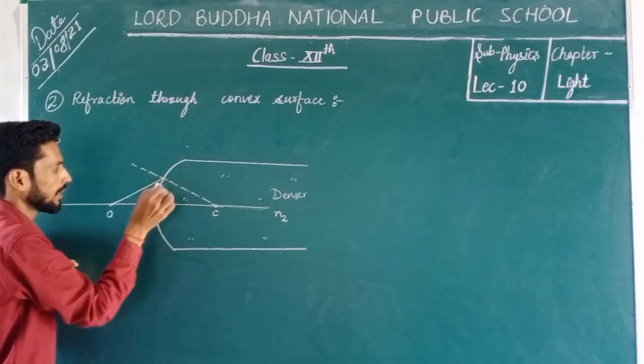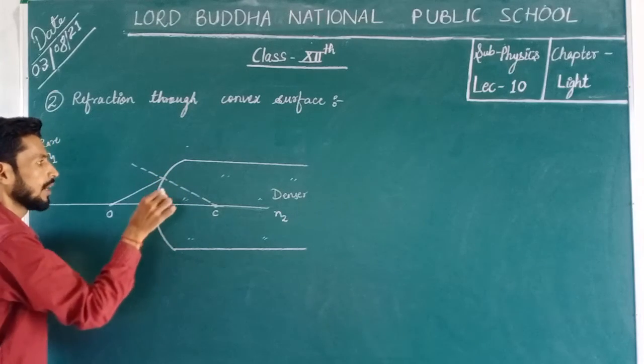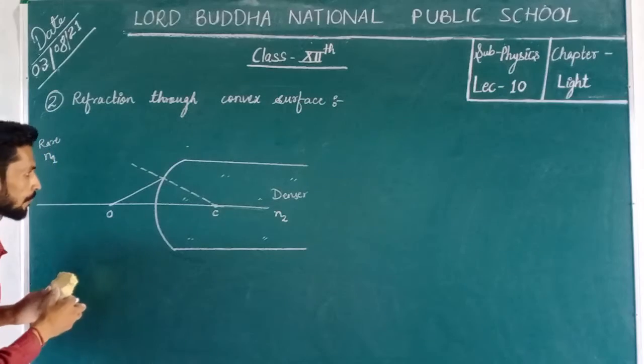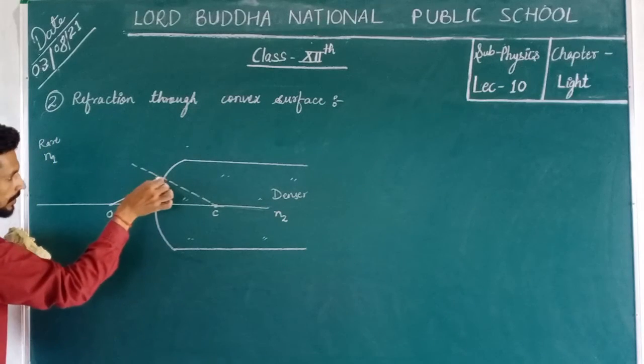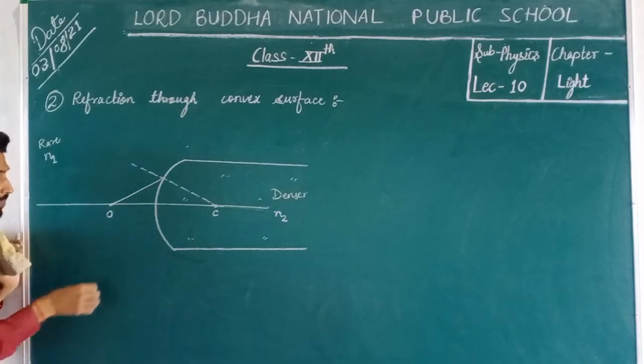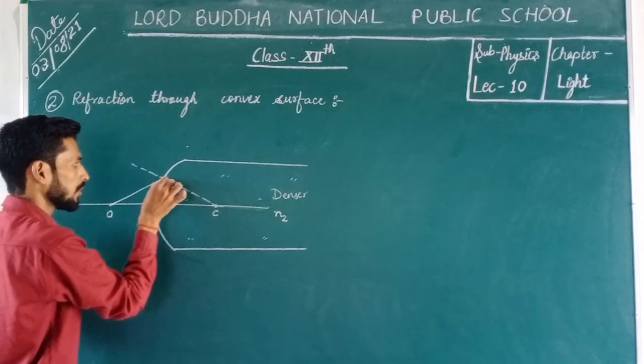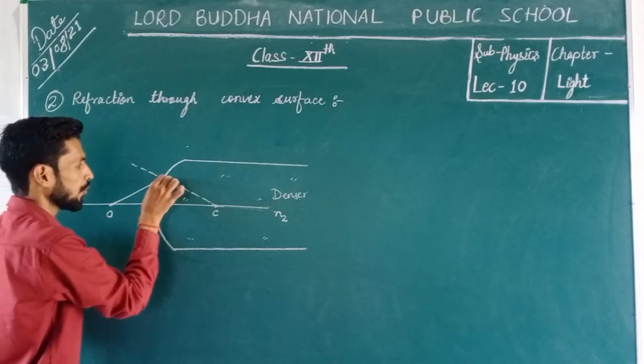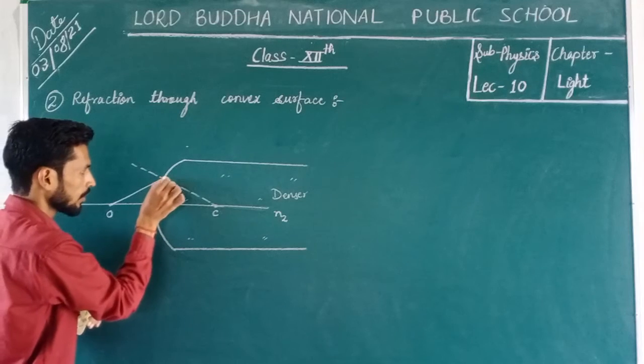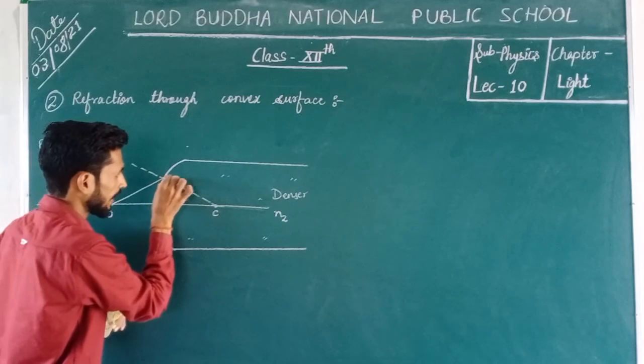and take this point at M, and in this condition there is a path of ray of light which will go like this.